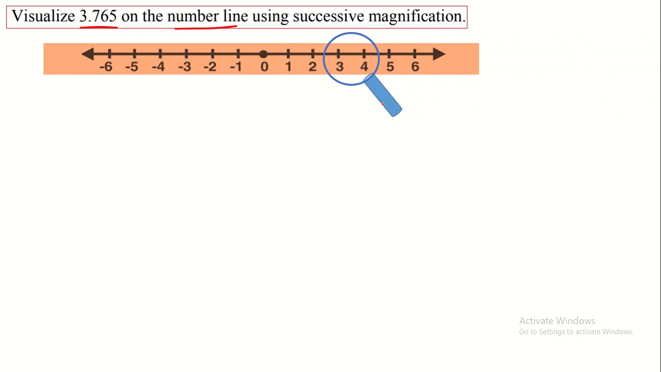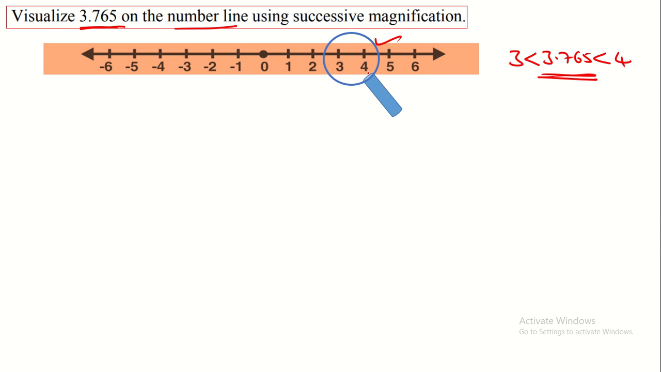Visualize 3.765 on the number line using successive magnification. So for writing this on the number line, we have to take the number line. Here this is the number line. Here this 3.765 lies between 3 and 4 because it is greater than 3 and less than 4. Therefore it lies between these two numbers.